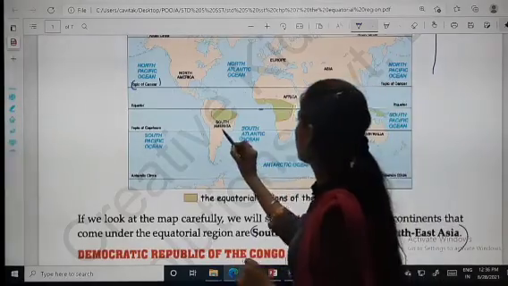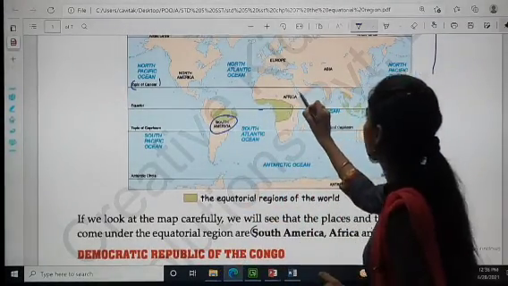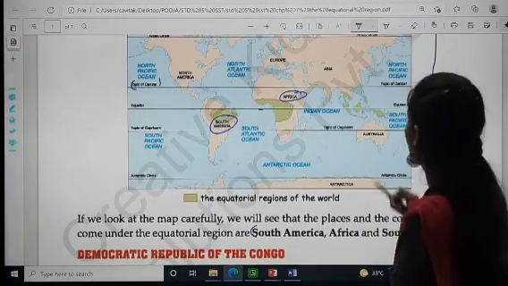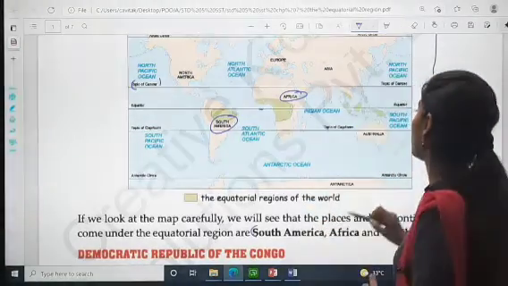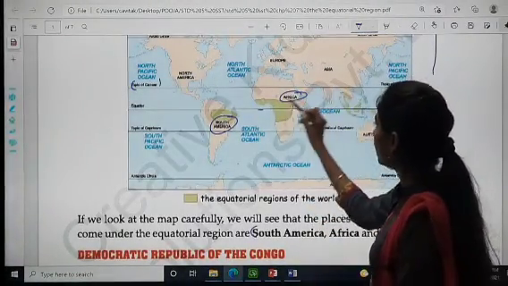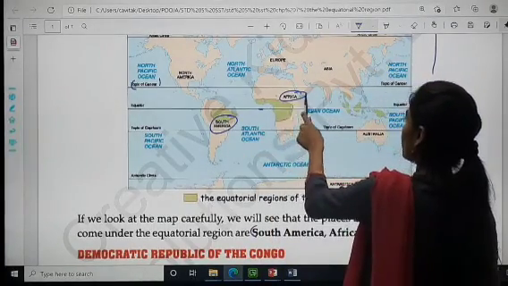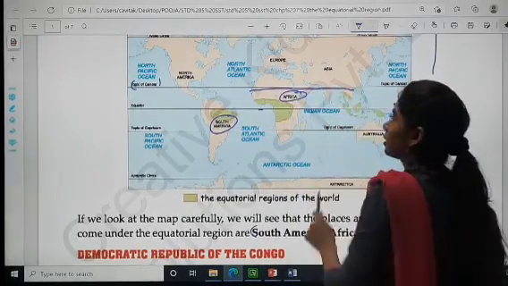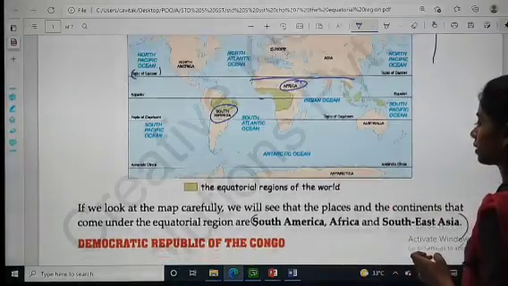South America over here, then Africa over here, and Southeast Asia. The whole of Asia does not come, only Southeast Asia comes. So which ones come under the equator? South America, Africa and Southeast Asia. Is that clear? So all these are under the equator.